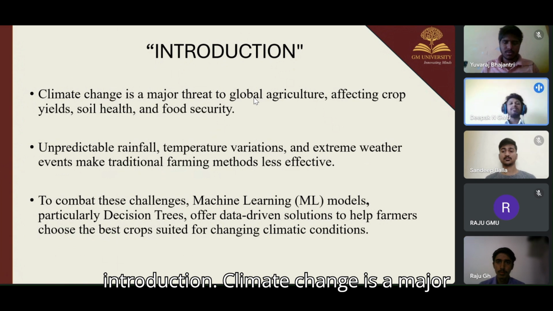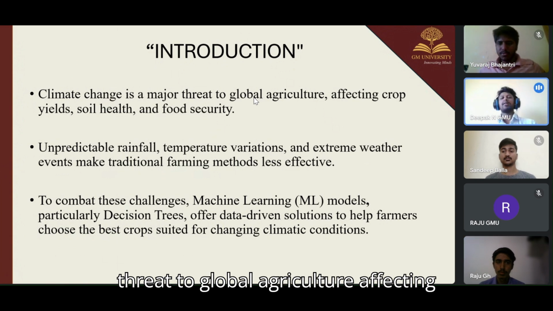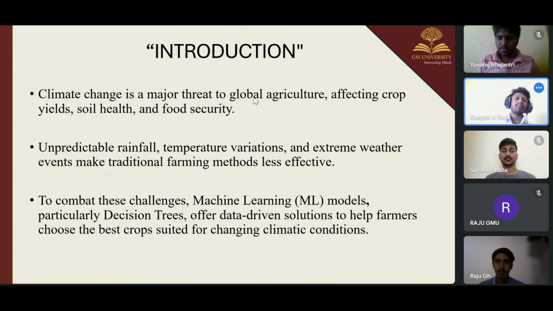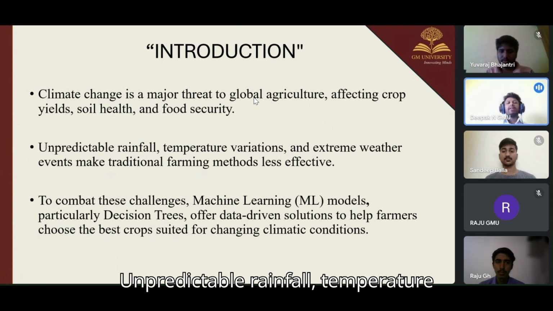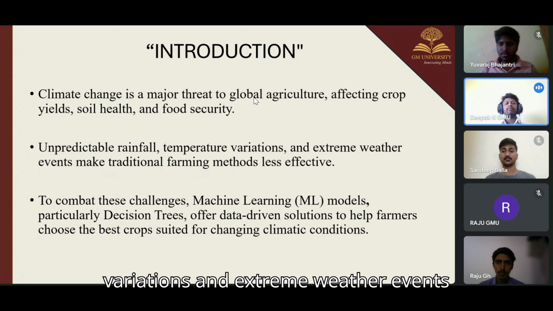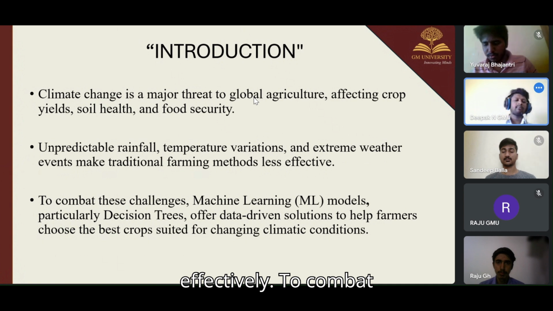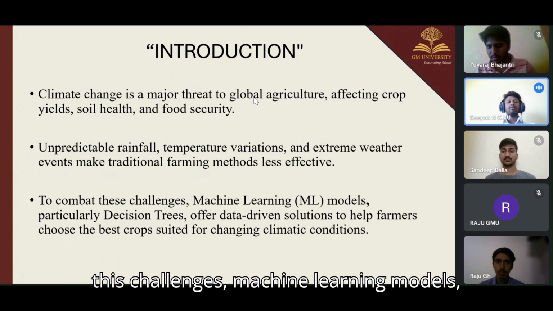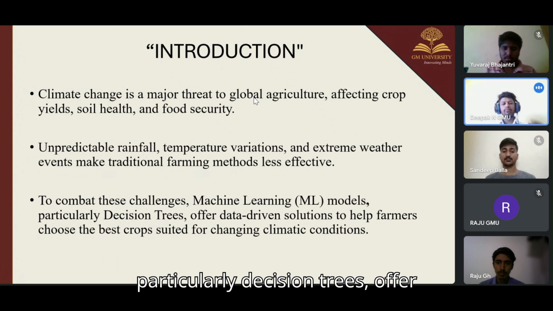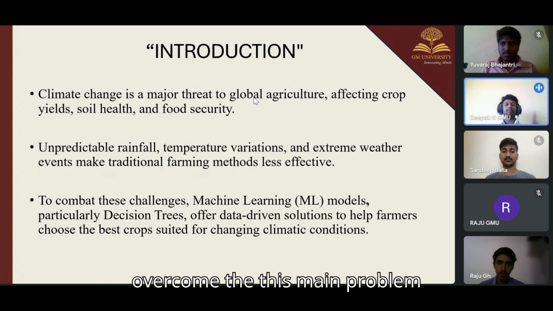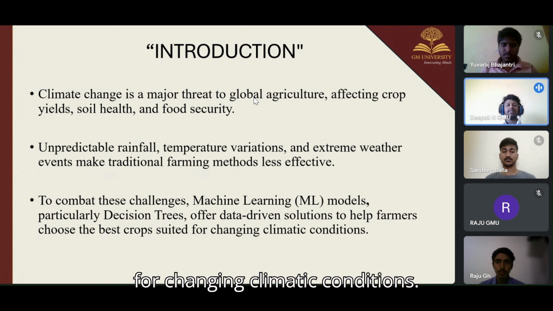Introduction. Climate change is a major threat to global agriculture affecting crop yields, soil health, and food security. Unpredictable rainfall, temperature variations, and extreme weather events make traditional farming methods less effective. To combat these challenges, machine learning models, particularly decision trees, offer data-driven solutions to help farmers overcome this main problem of changing climatic conditions.